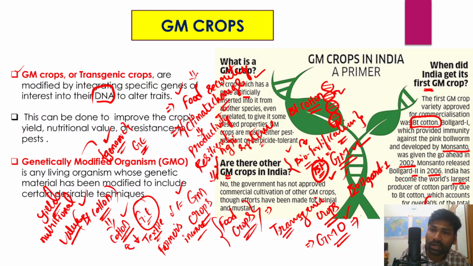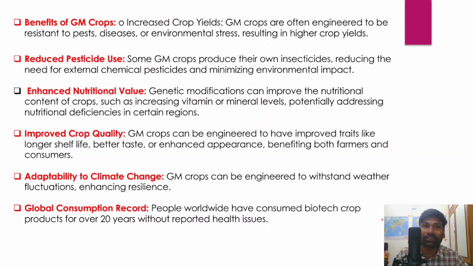That accounts for over 90% of the cotton acreage in the country. So this accounts for 90% of the total cotton that is cultivated in India, because of its characteristics: it is resistant to the pink bollworm that attacks the cotton crop, and it also gives a much higher yield than the existing conventional or traditional varieties of cotton. Because of that reason, we have introduced the genetically modified cotton variety.